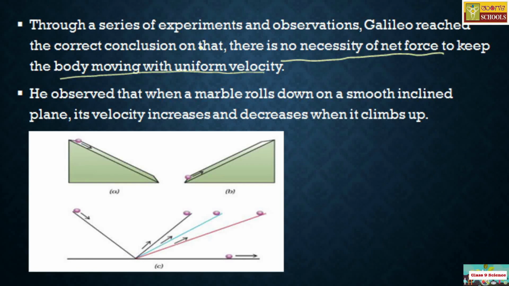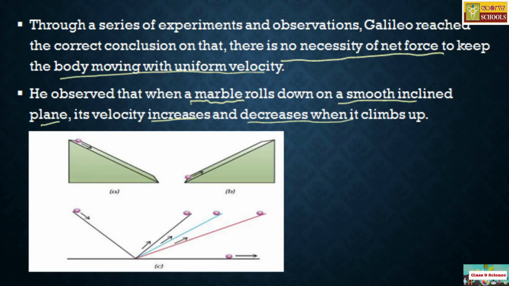Dear children, this is the most important experiment made by Galileo, which later turned into a legacy in the field of physics. He observed that when a marble ball rolls down a smooth inclined plane, its velocity increases, and it decreases when climbing up.